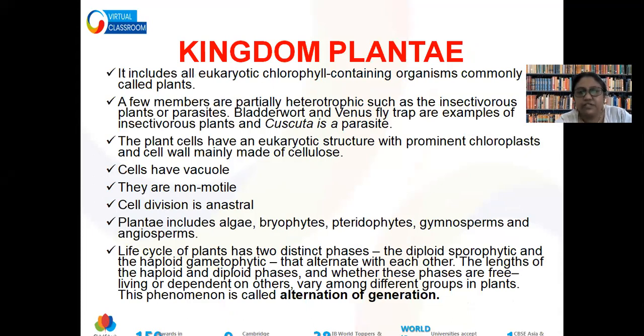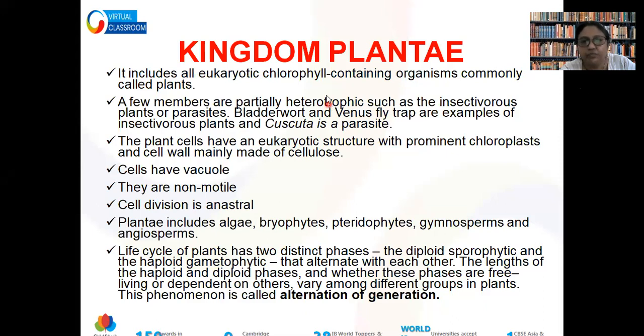So first we will talk about kingdom Plantae. As I told you, here we will have only a brief outline of kingdom Plantae, because we have a whole chapter dedicated to plants, and there we will have ample opportunity to identify different types of plants. So we are going to deal with the characters which are common for all types of plants.